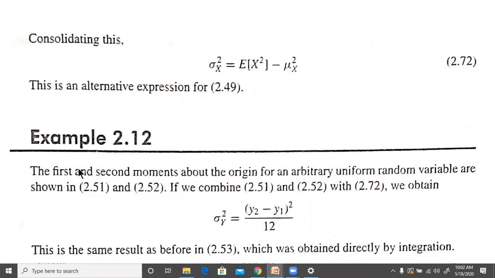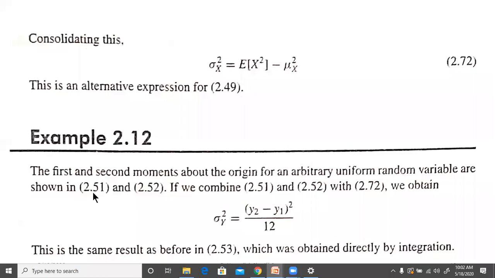So then the first and second moments about the origin for an arbitrary uniform random variable are shown in 2.51 and 2.52, and if we combine 2.51 and 2.52 with 2.72, we are going to get sigma y square is equal to (y2 minus y1) squared by 12, and that is the same thing as 2.53 itself.